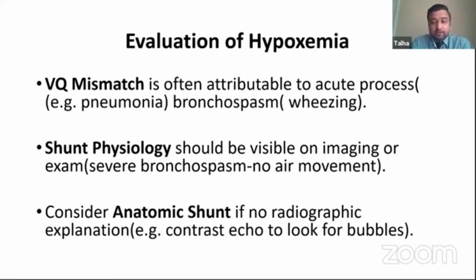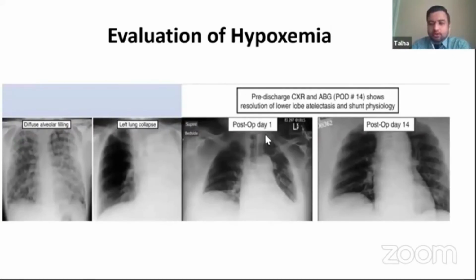And then there's another term called anatomic shunt, which is not really related to COVID pneumonia, but if there's no abnormality on X-rays or CT scan, then sometimes we consider anatomic shunts, and we look with bubble studies on contrast echocardiogram to look for any intracardiac shunting or extracardiac shunting like AVM or malformation, but it's not really related to COVID pneumonia. So these are some of the pictures.